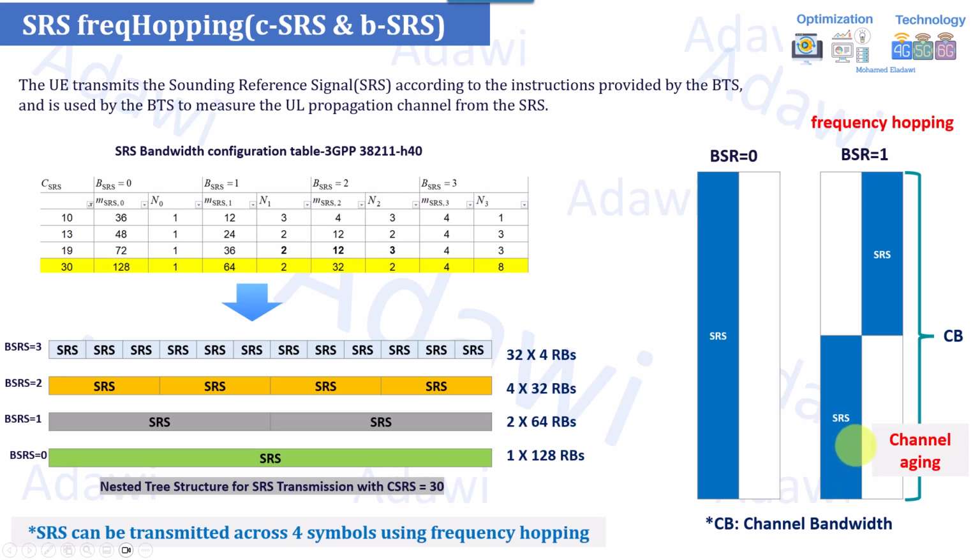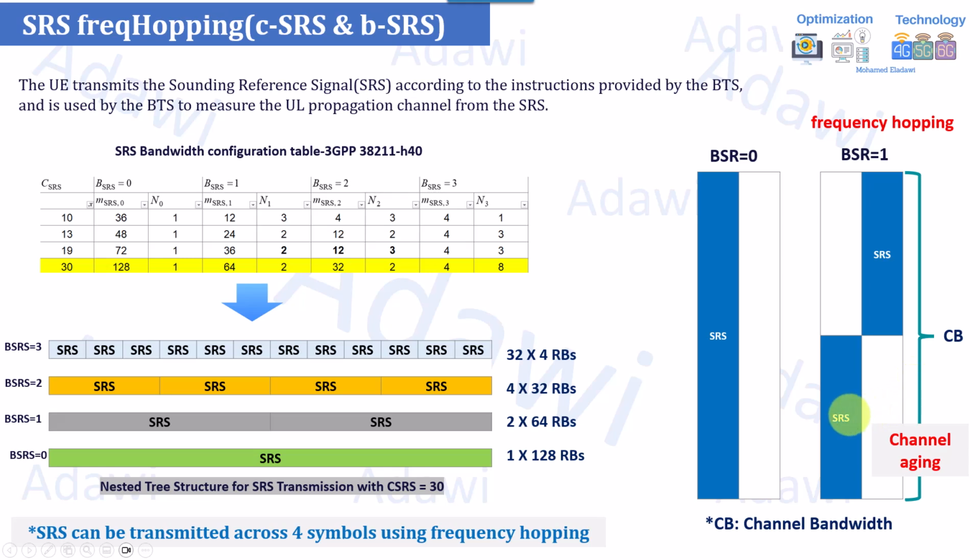So if the channel is varying very fast, the estimation from the first SRS transmission may not be valid anymore. It might be outdated, it might be inaccurate, because if the user moved, let's assume it was very good, and the user moved to a bad radio condition, it becomes very bad. So this means it becomes outdated, and this can cause a problem.